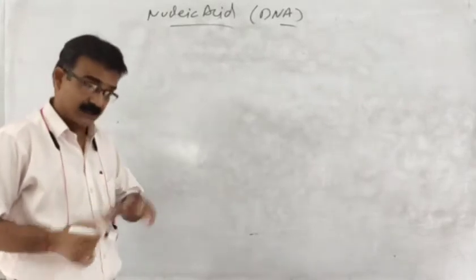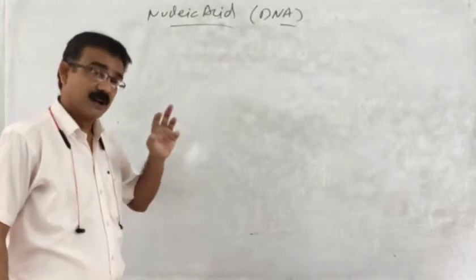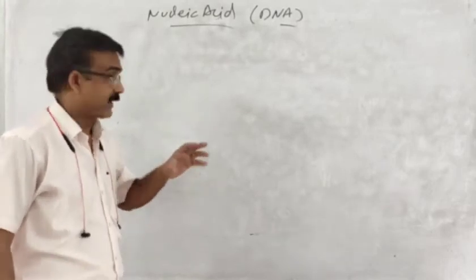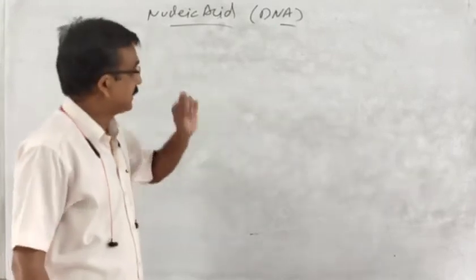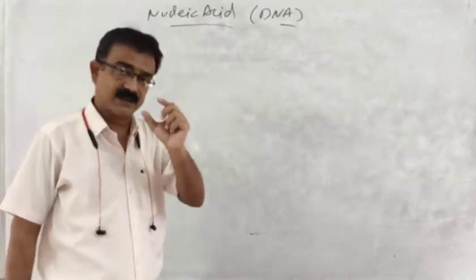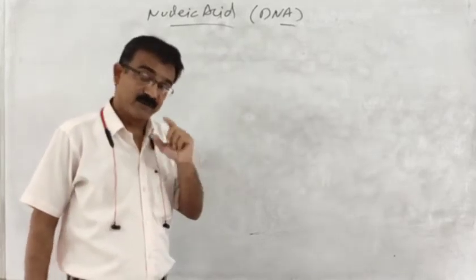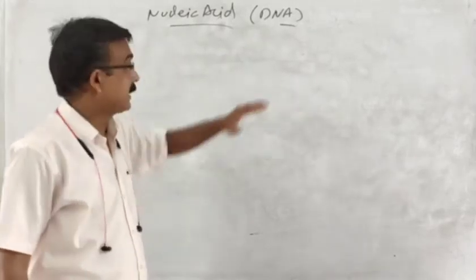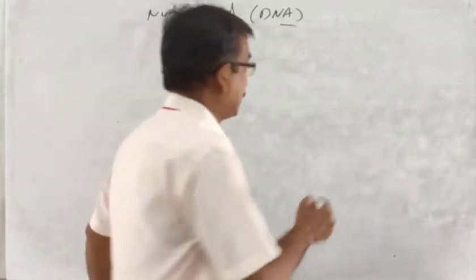So how does the linkage between DNA molecules take place? Before that, I would like to explain in brief, because we have studied it in detail in the previous video, but here we will just revise in short. What is DNA? DNA is a type of nucleic acid. What is DNA? Deoxyribonucleic acid.